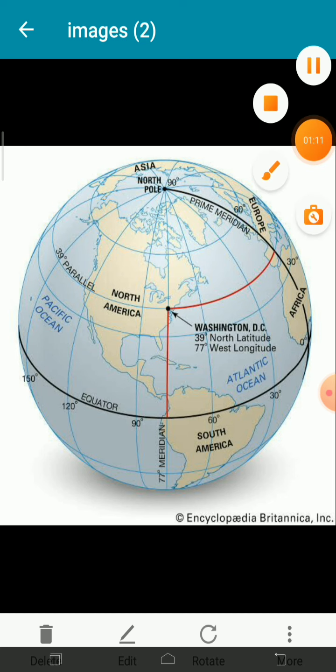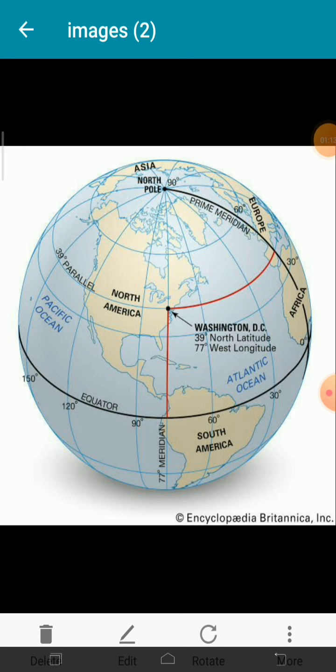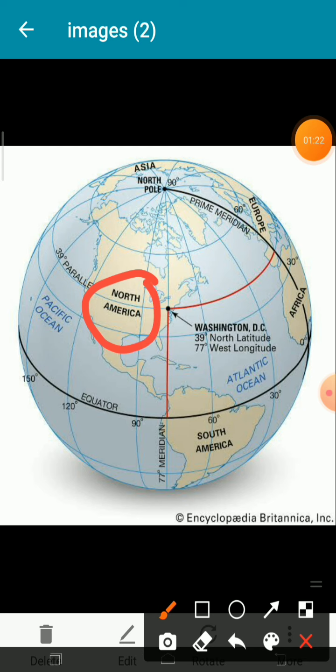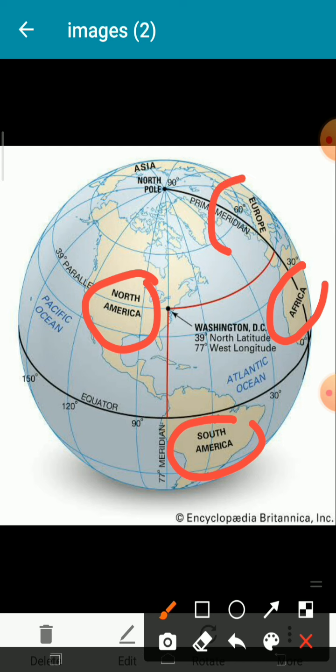So students, I think all of you know how many continents there are. There are 7 continents. Which ones? North America, South America, Africa, then here Europe, here Asia. Antarctica is not shown here, and on this side Australia is there.